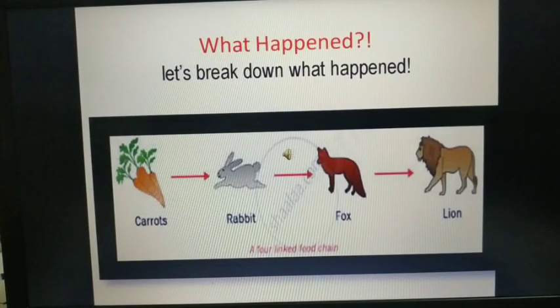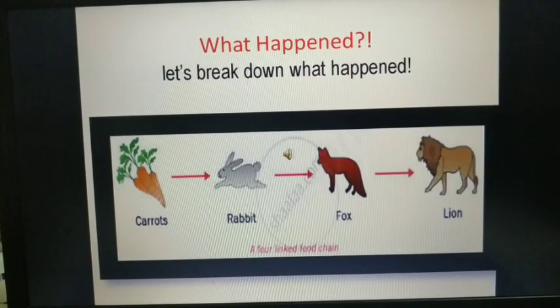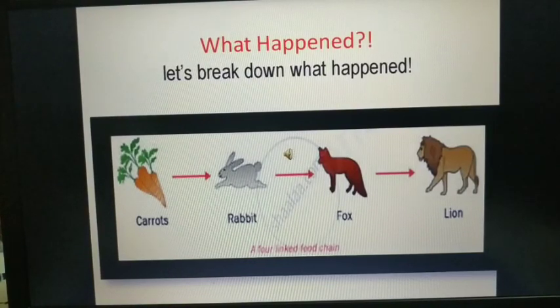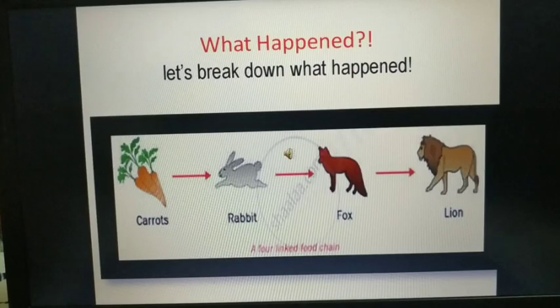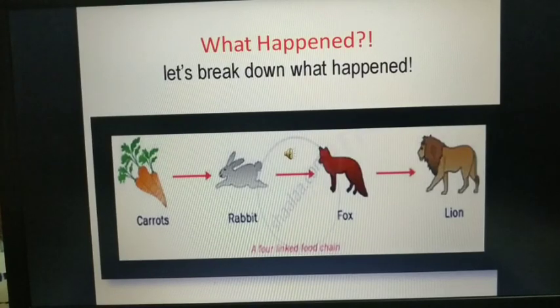So here you can see, students, there is a chain of things happening. You can see there is a lion, a fox, a cute rabbit, and of course a carrot. Now students, the lion's favorite meal is actually a fox, and the fox loved to eat a rabbit. And all of us know that a rabbit loves to eat what? Carrot. Rabbit loves to eat carrot the most.